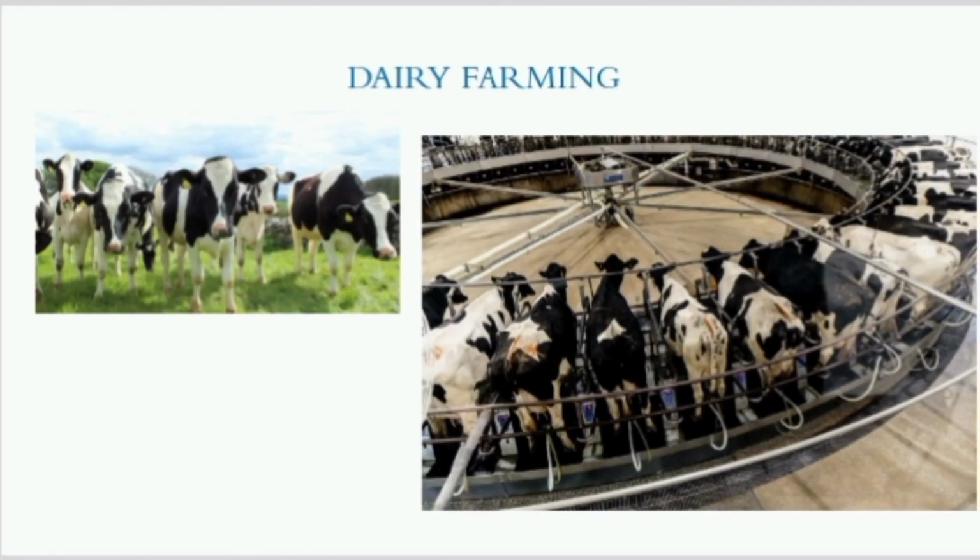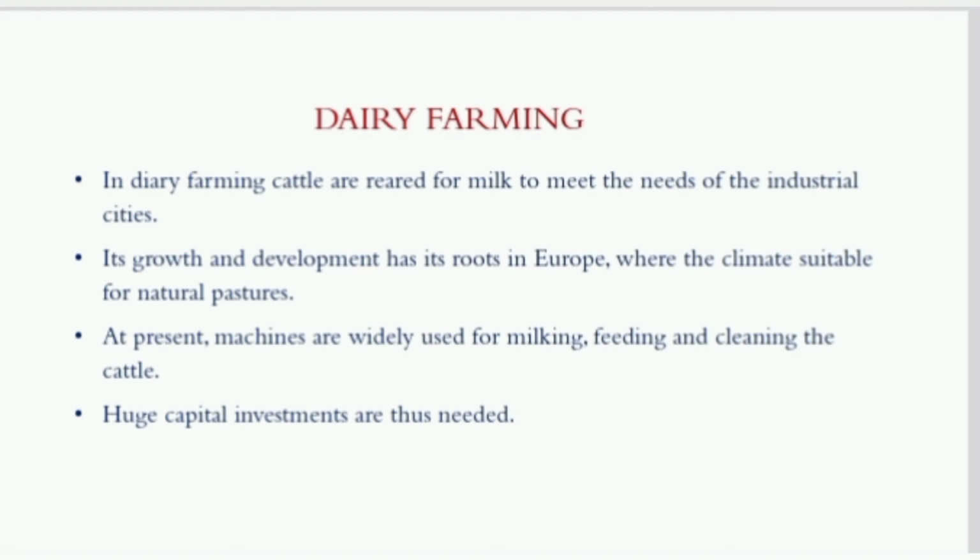The last one, dairy farming. In dairy farming, cattle are reared for milk to meet the needs of industrial cities. Its growth and development has its root in Europe, where the climate is suitable for natural pastures. At present, machines are widely used for milking, feeding, and cleaning the cattle. Huge capital investments are thus needed.